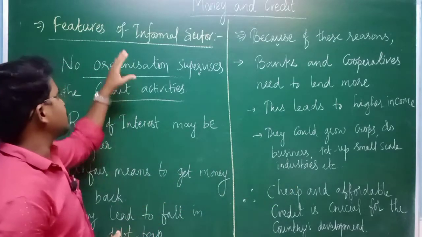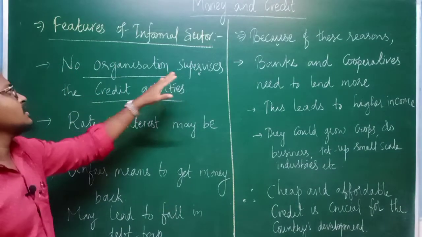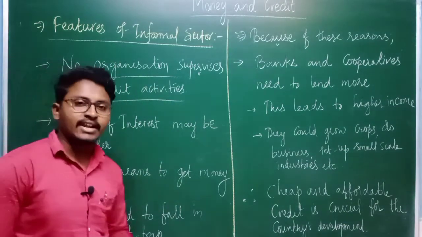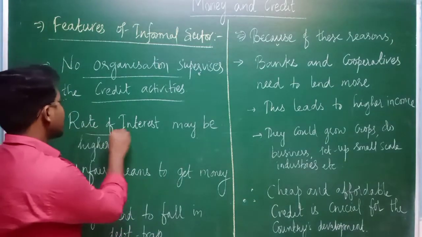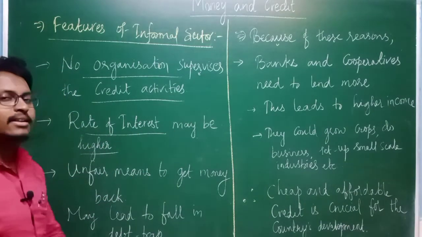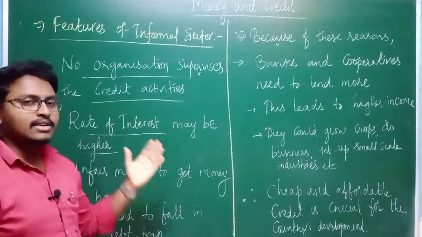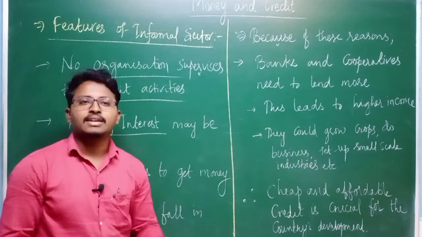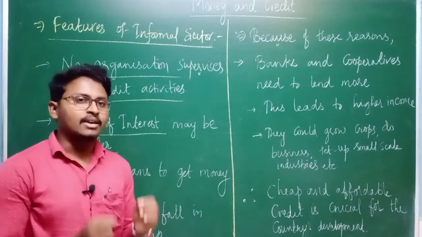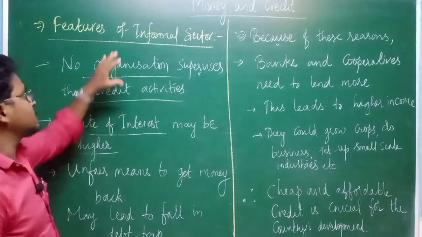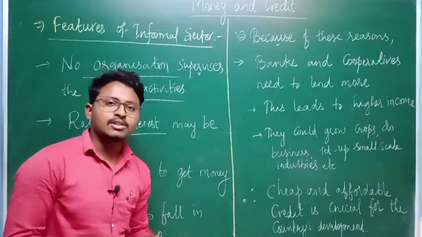But in the informal source of credit, what is happening? There is no organization which supervises the credit activities of these people. Then the next thing is that the rate of interest may be very high compared with the formal source of credit. As we have seen, moneylenders may charge a high rate of interest, or traders or relatives, whomsoever it may be. Mostly the rate of interest in the informal source of credit will be higher compared to the formal source of credit.